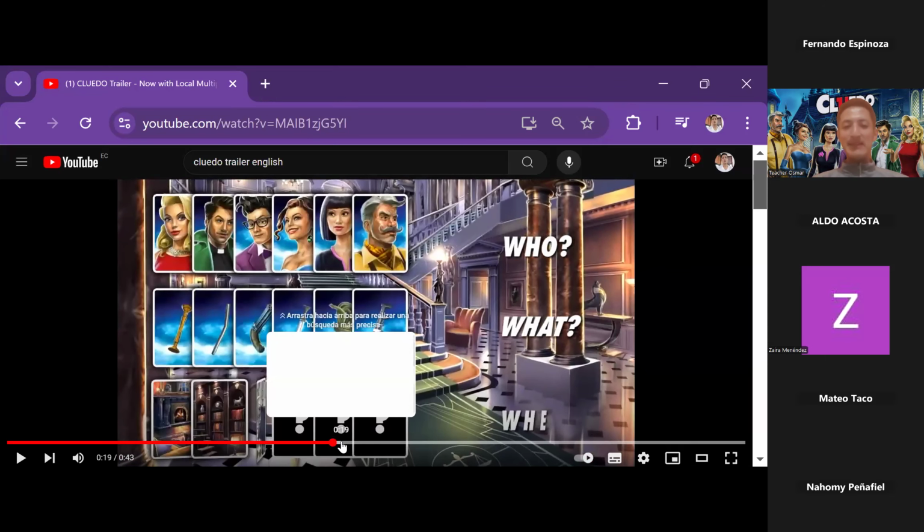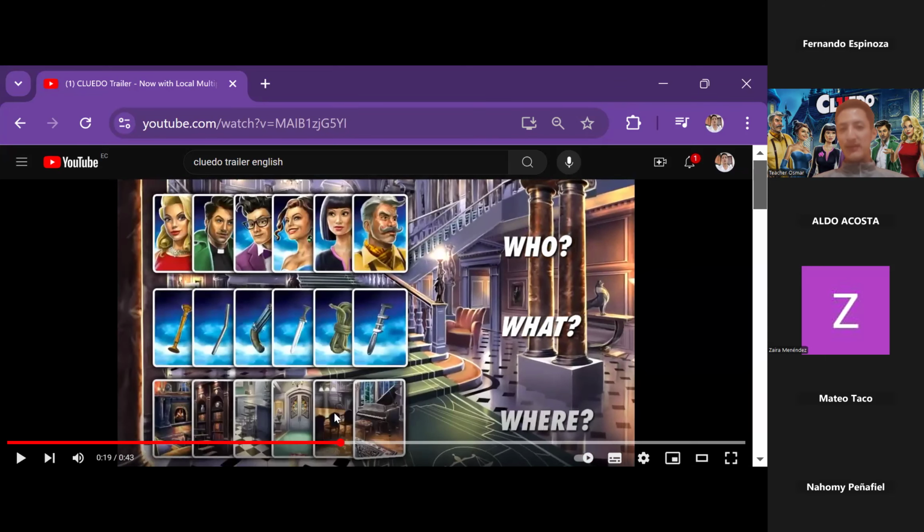Excellent, okay? Pay attention. No solo encontrar al culpable, okay? Very good. That is the main objective. We need to identify who is the murderer. ¿Quién es el asesino? Who is the murderer? We need to identify what is the weapon. ¿Qué arma utilizó? What is the weapon? And finally, we need to identify where.